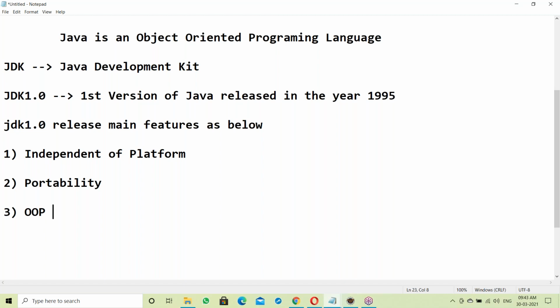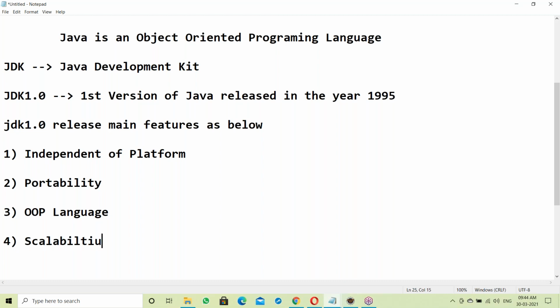Java is an OOPS language. Then next, scalability.